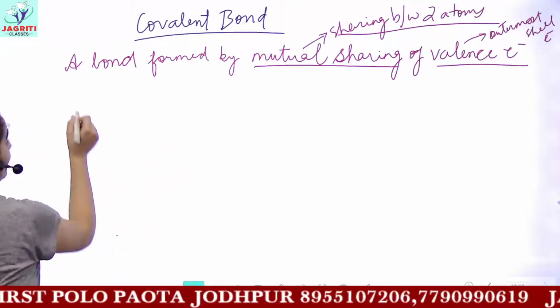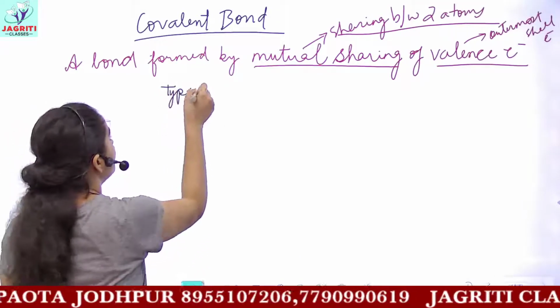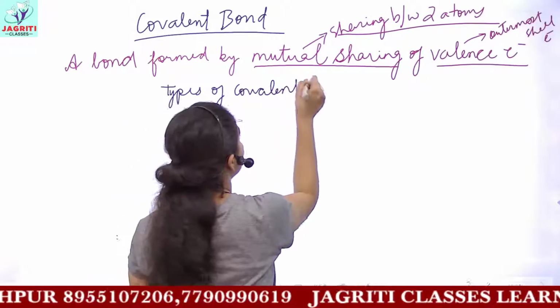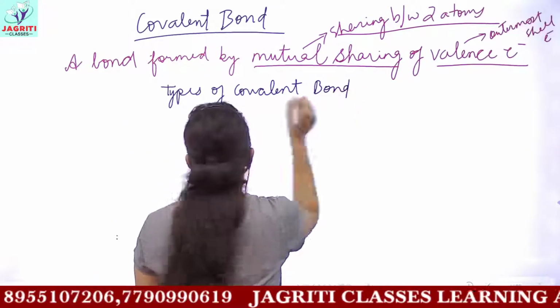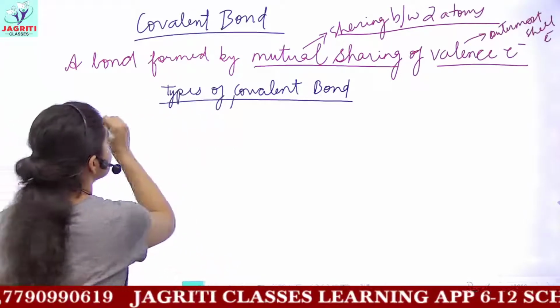Now these covalent bonds can be of different types. Types of covalent bond: we can classify the covalent bond into three types.